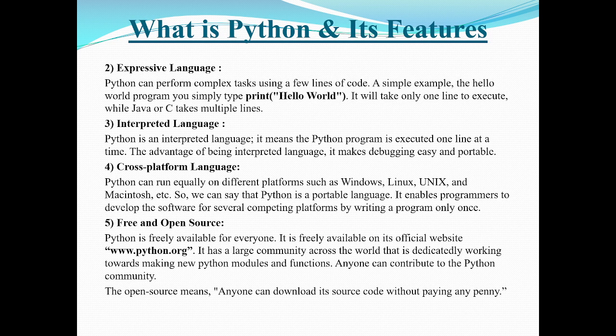And the second feature is that Python is an expressive language. Why is it called an expressive language? Because any complex task can be done in a few lines of code. Say, for example, if I want to display the text hello world, in Python I can just write one line of code: print, brackets begin, within double quotes, hello world. That's enough. Hello world will be printed out.